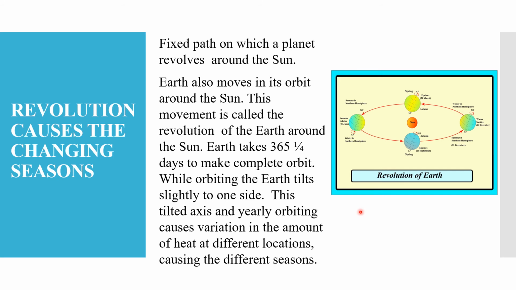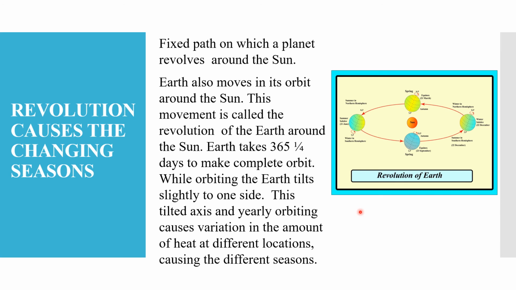Understood all of you? Children, when earth is rotating on its axis, it also moves around the sun. And this movement of the earth in an orbit, when the earth moves around the sun in its own orbit or pathway, is called the revolution of the earth around the sun.